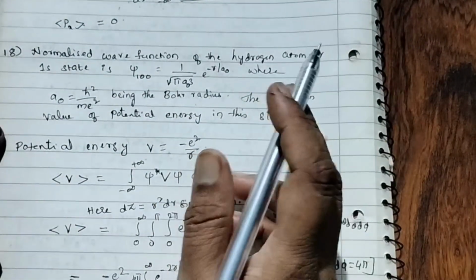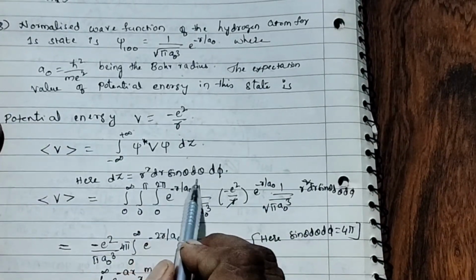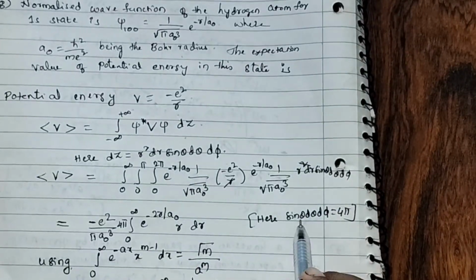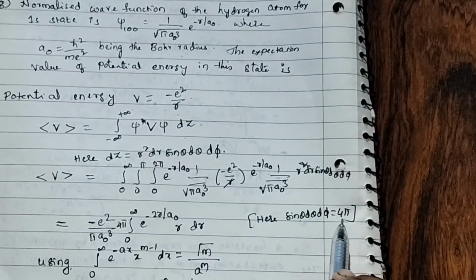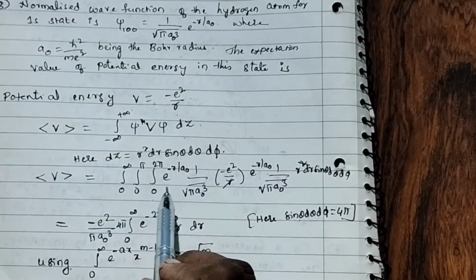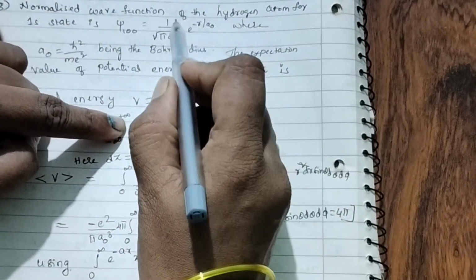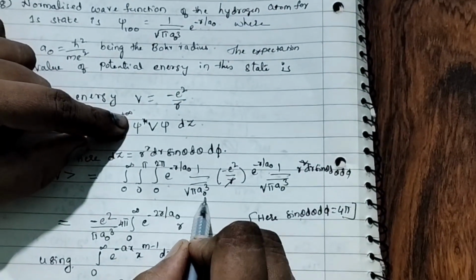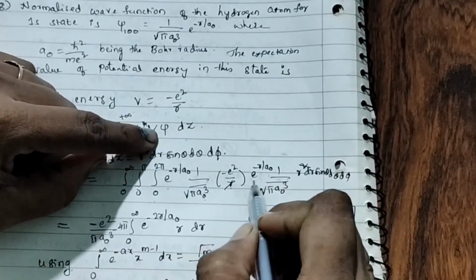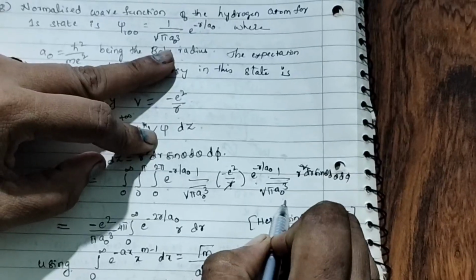No. If I is there, it will become minus I for psi star. So now d tau is r square dr sin theta d theta d phi. Now the value of integral sin theta d theta d phi is 4 pi. Remember standard value. Now integral 0 to infinity, 0 to pi, 0 to 2 pi, psi star e to the power of minus r by a naught into 1 by root pi a naught cube, into potential energy minus e square by r into psi, again this e to the power of minus r by a naught, 1 by root pi a naught cube.